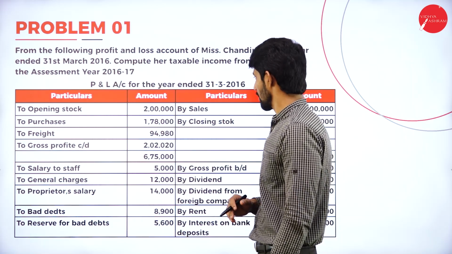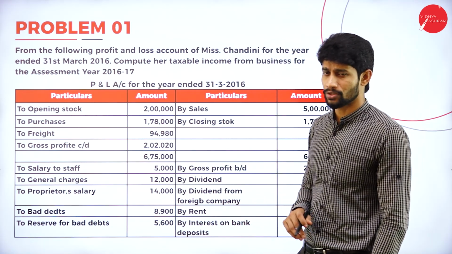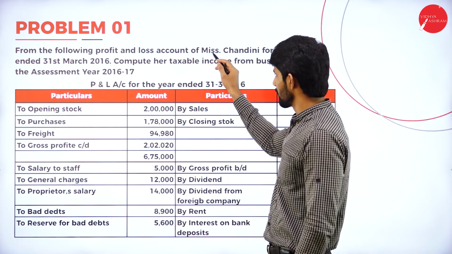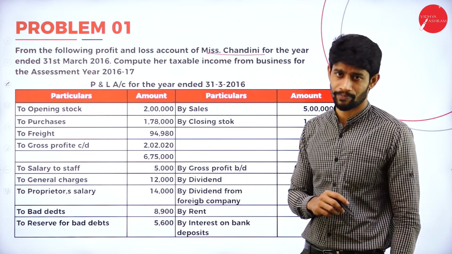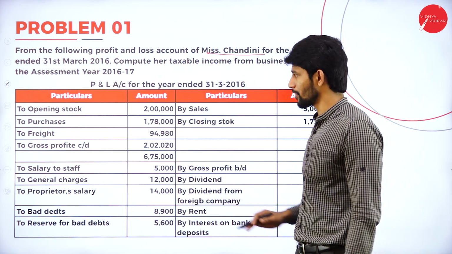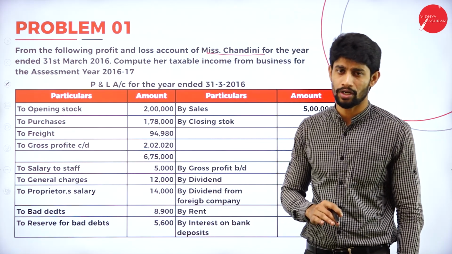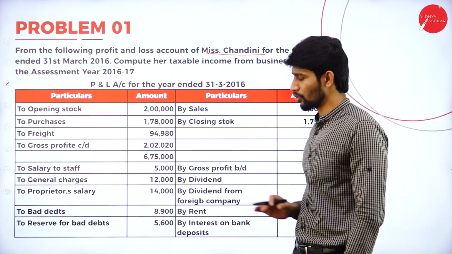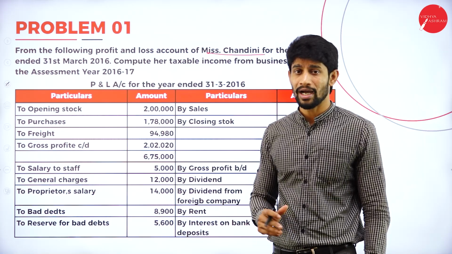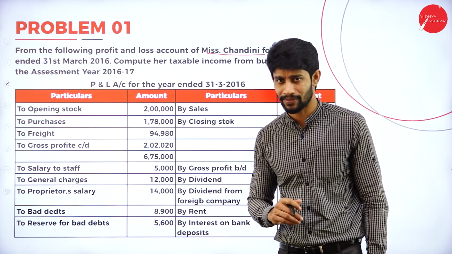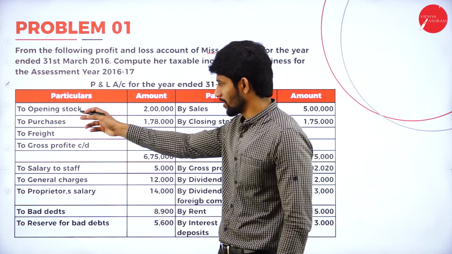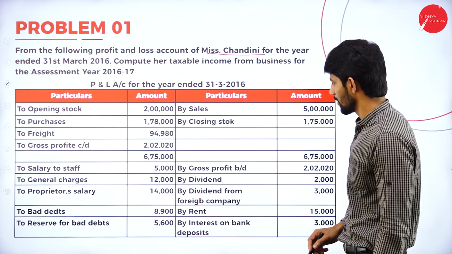So profit and loss for the year ended 31st March 2016. So here Miss Chandini, she is running a business. She provided her profit and loss account, and by looking into this, you are supposed to compute her actual income from business. So here you can see the expenditures and the income.